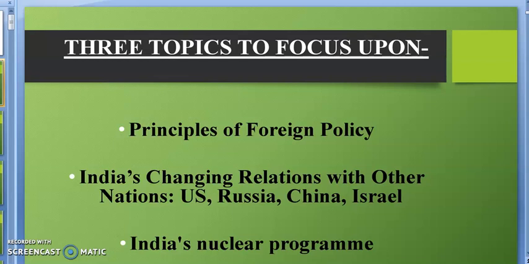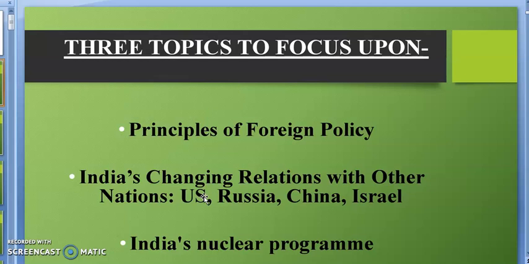Students, please note that in this chapter, when you open the book, lesson 4, you will not find anything about India's relation with USA, India's relation with Russia, and India's relation with Israel. So from where will you prepare? For India's relation with USA, you have to open your first book.